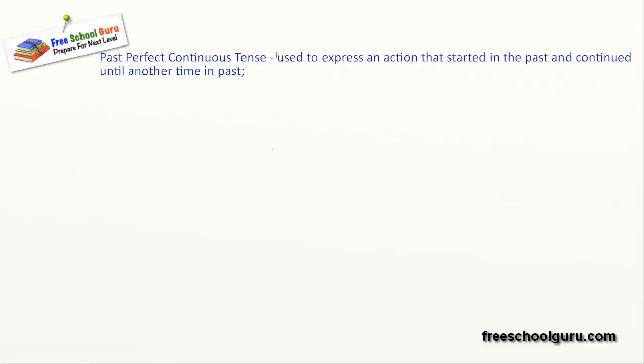So we can also say: does not continue till present. So this is the main difference between past and present perfect progressive tense.